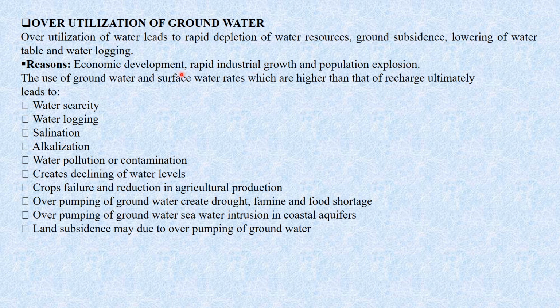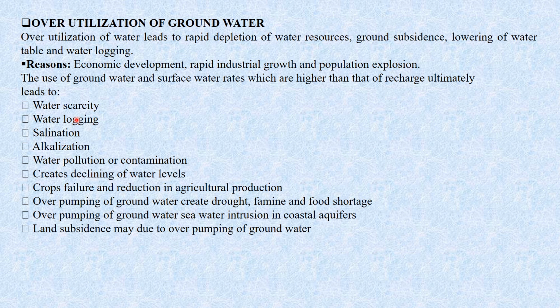For overutilization of any resource, basically only these three reasons are responsible: economic development, rapid industrial growth and population explosion. The use of groundwater and surface water at rates higher than that of recharge ultimately leads to water scarcity, as it is not available to the next period or to the next generation.